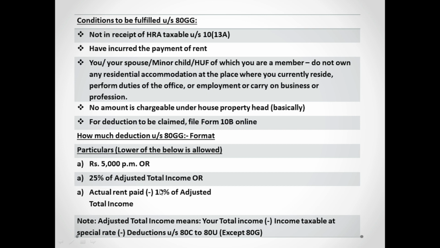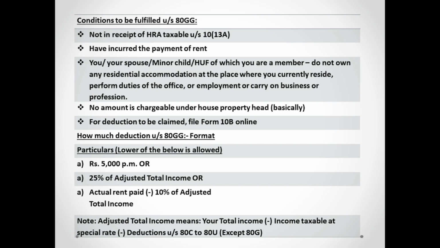This is a bit tricky, guys. This is why I told I will not be covering in detail, because I might need a particular session for this itself. So just on a broad basis, I'll be letting you know. This adjusted total income means whatever is your total income. Total income means what? The total of 5 heads minus the deductions. So whatever is your total income, out of which you have to exclude the special rates of taxation. Now, what is the special rates of taxation?